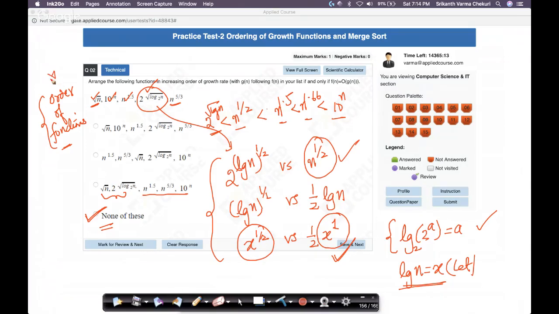The key is order of functions. If I have to summarize this whole exercise, it all boils down to order of functions, knowing properties of logarithms and exponentiation. 2 power x is called exponentiation. If you know these basic properties, you can solve most of these problems. It's just simple algebra, not at all rocket science.